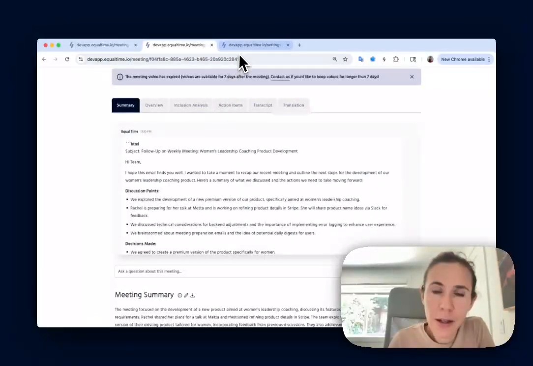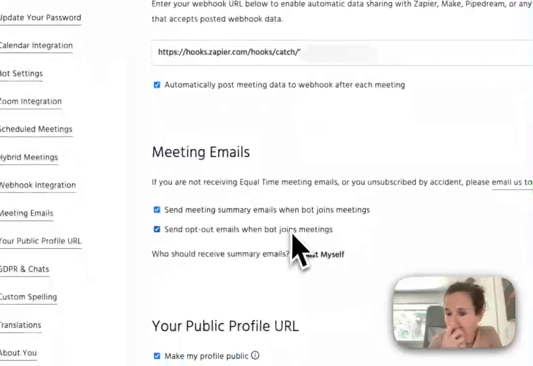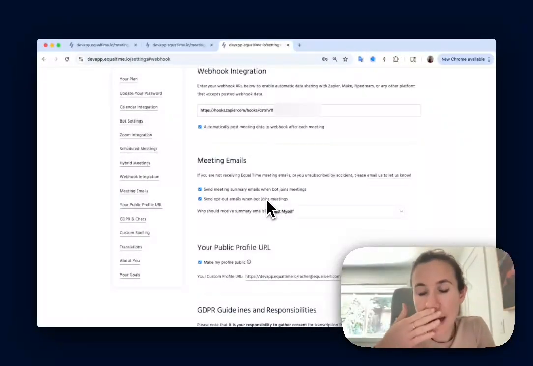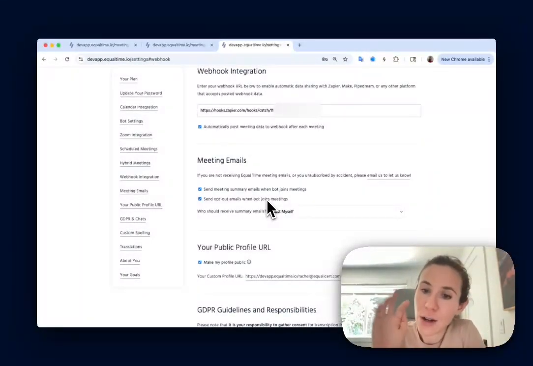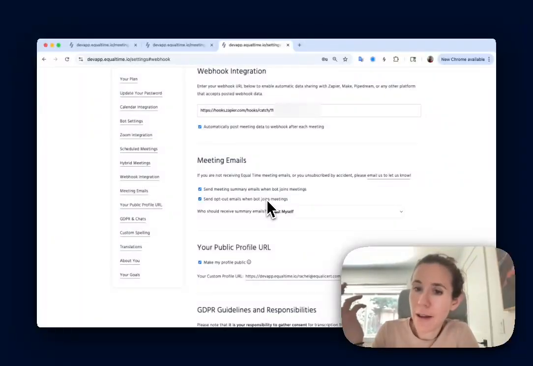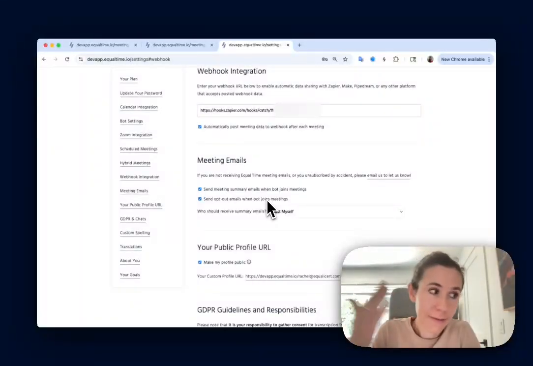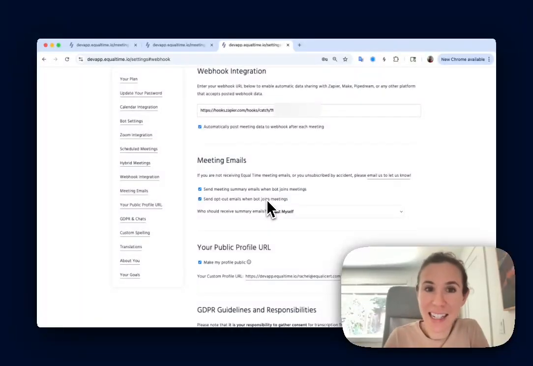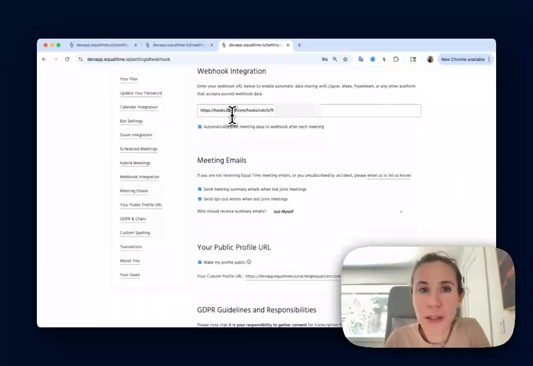And then the other piece of this as well is we have a webhook integration. So that allows me to send meeting notes automatically to our CRM. So whether you're using like HubSpot or Salesforce or Pipedrive or Attio, or really anything that is out there that's connected to Zapier, or that can take a direct webhook integration, you can use that.